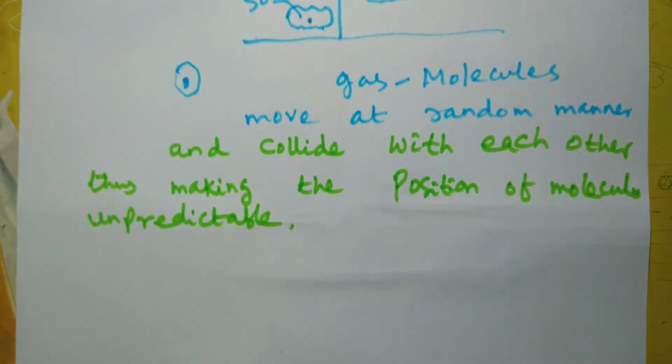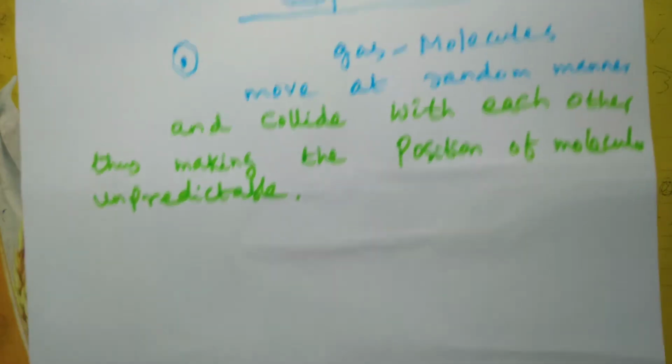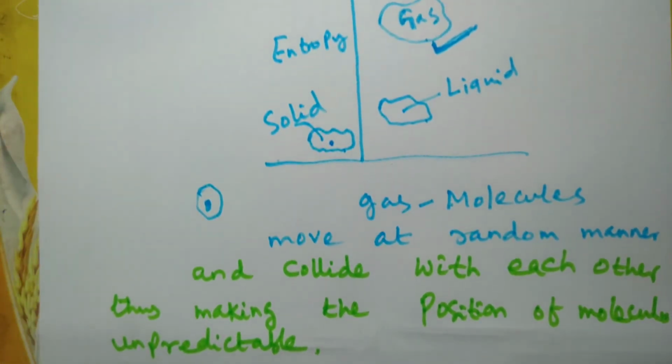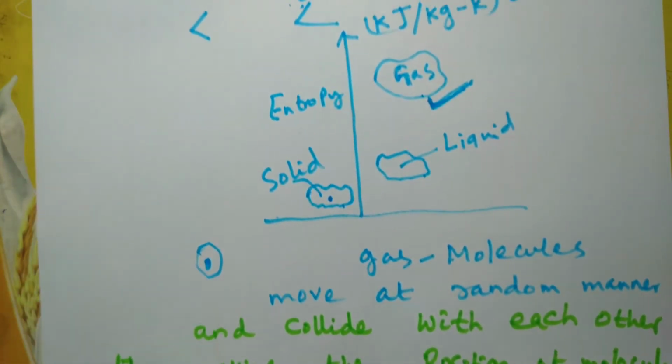Unpredictable means this results in randomness. So entropy increases whenever we are in no position to predict the position of molecules, meaning the entropy is at a higher level.